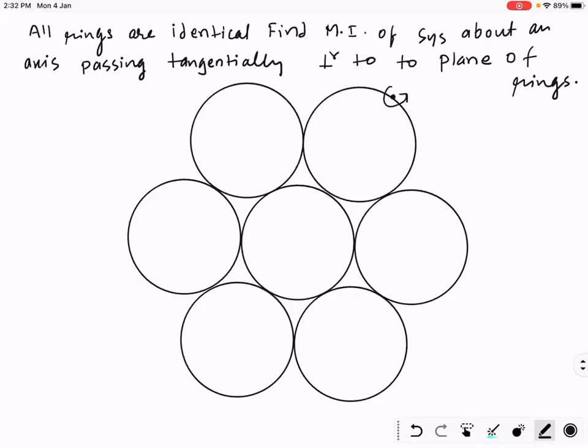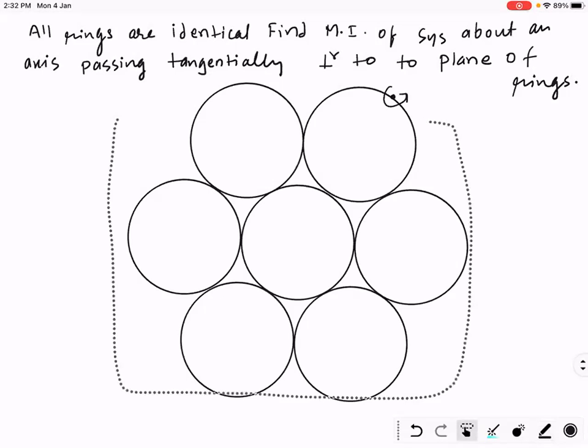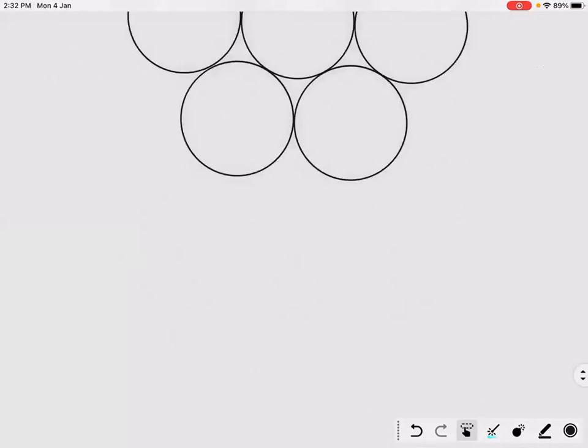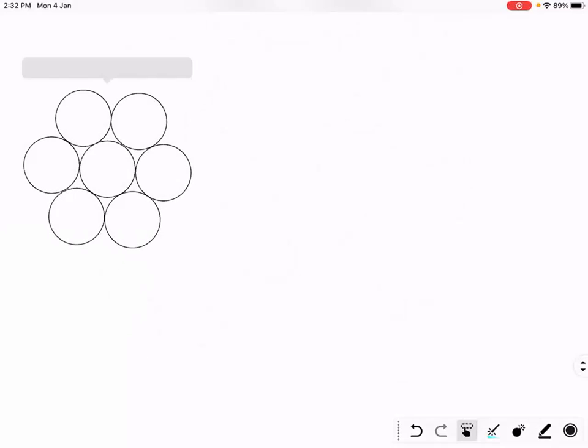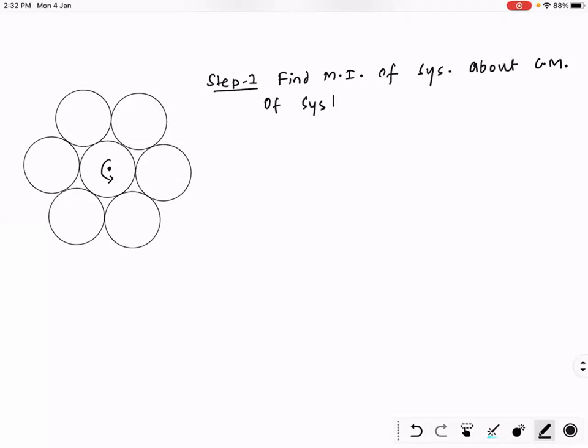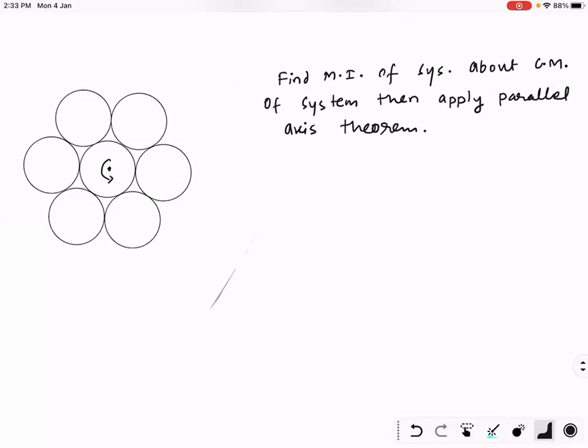Come, I will also do it, you people also do it. Okay. What I will do, first of all, I will find the moment of inertia of the entire system about the overall center of mass. So I will consider only 2 rings at a time.